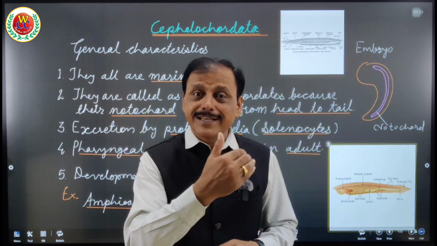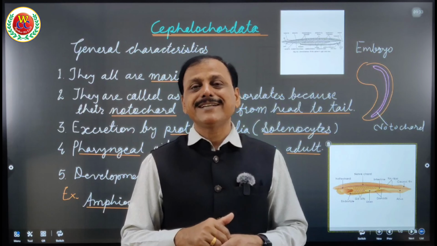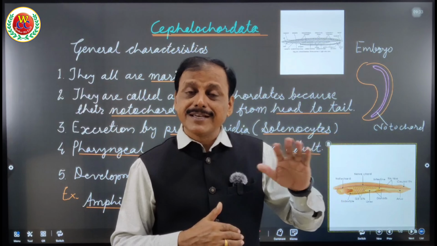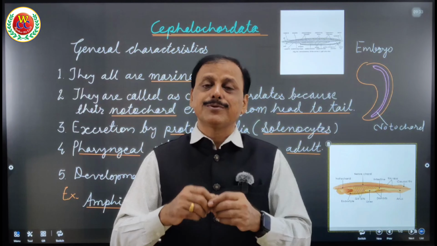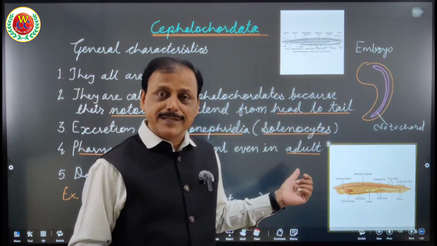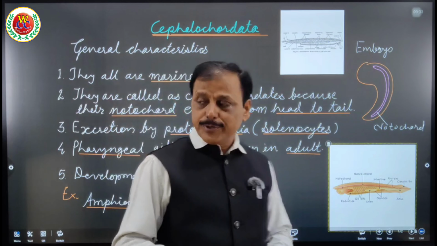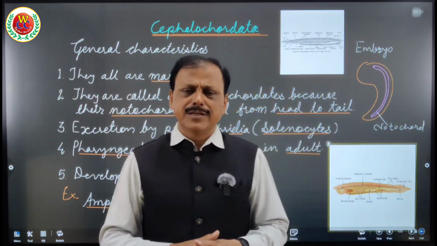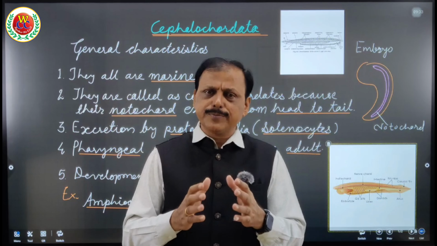But in amphibians, they are present in only larvae stage, that is called tadpole stage, but they are not present in adult. Means in amphibians, reptiles, birds and mammals, in their adult stage they don't have pharyngeal gills, and therefore it was very necessary to mention here they have pharyngeal gills for respiration and present up to adult stage. So this is differentiating point. Next point is that they develop directly into their young one. It's a very short phylum. It belongs to Protochordate, short phylum.